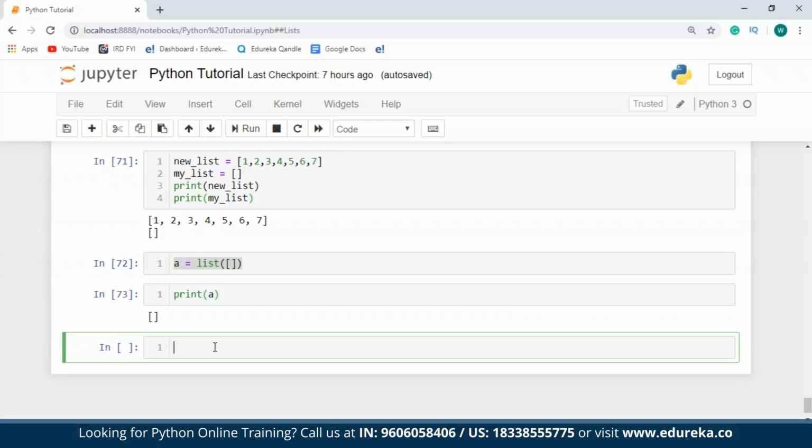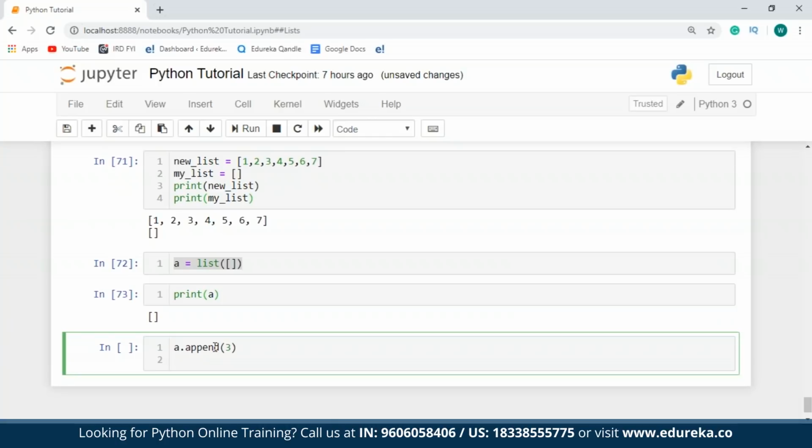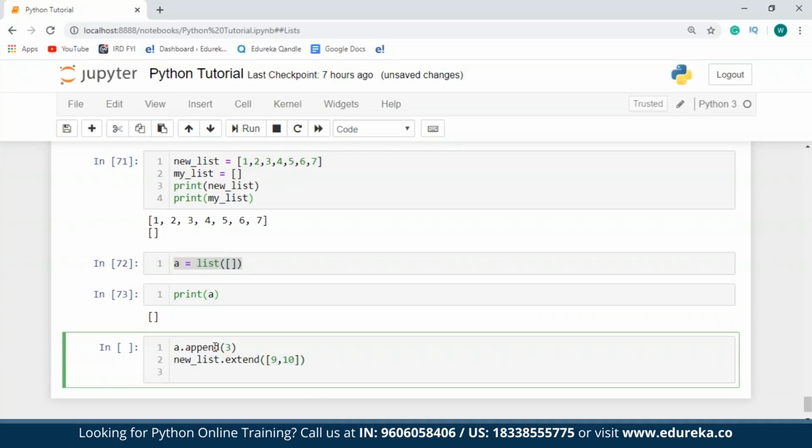So let's take an example of all these three. So I'll just say a.append, and I'll specify a value, say 3. Next, to new list, I'll add on a number of values. I'll say new list.extend, and I'll give a list of values. Also, I'll make use of the insert function.